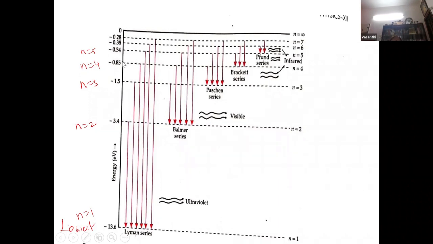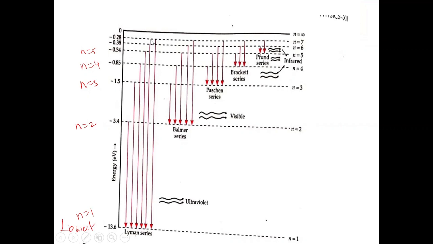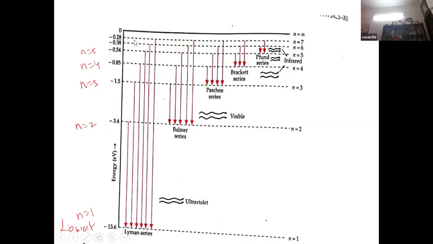You should also bring out one important point from this diagram: as n increases, the lines become closer. The lines become closer. That means the energy difference becomes less.